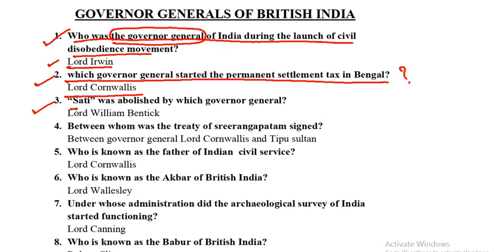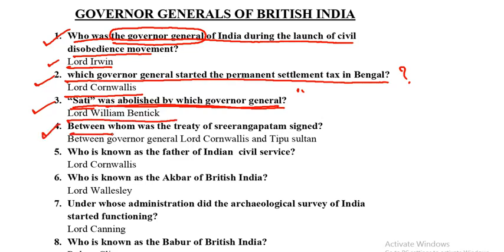Next question. Sati was abolished by which Governor General? So Sati, I hope everyone knows what is Sati, right? Whenever a husband dies, the wife is also made to die, right? That is the practice of Sati. So this Sati practice was abolished by which Governor General? The answer is Lord William Bentinck.